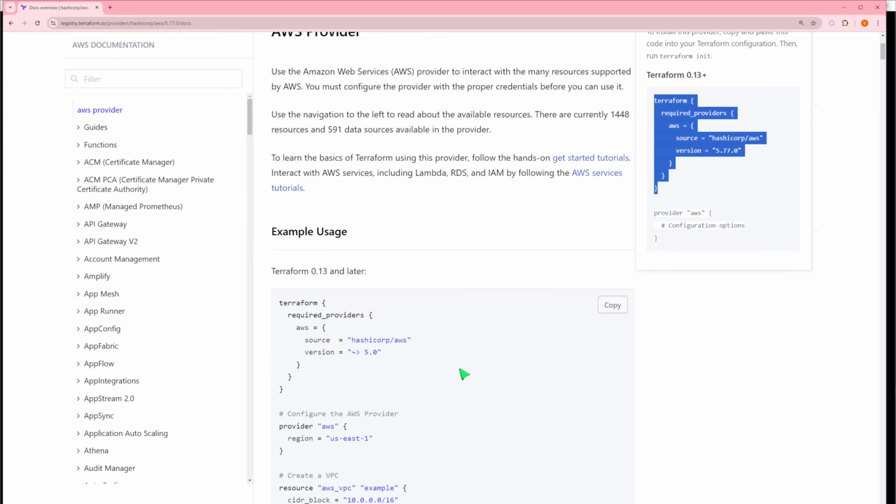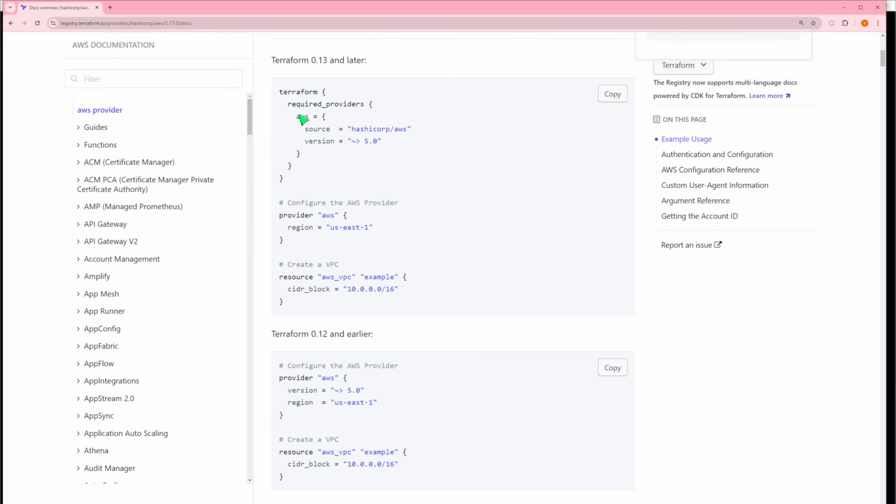For example, if you look at here, this is your Terraform block, and you are using AWS, and you are going to use the region US East 1, and then this example tells you that you are going to create a VPC using the CIDR block 10.0.0.0. If you wanted to create an EC2 instance, simply you can go here.